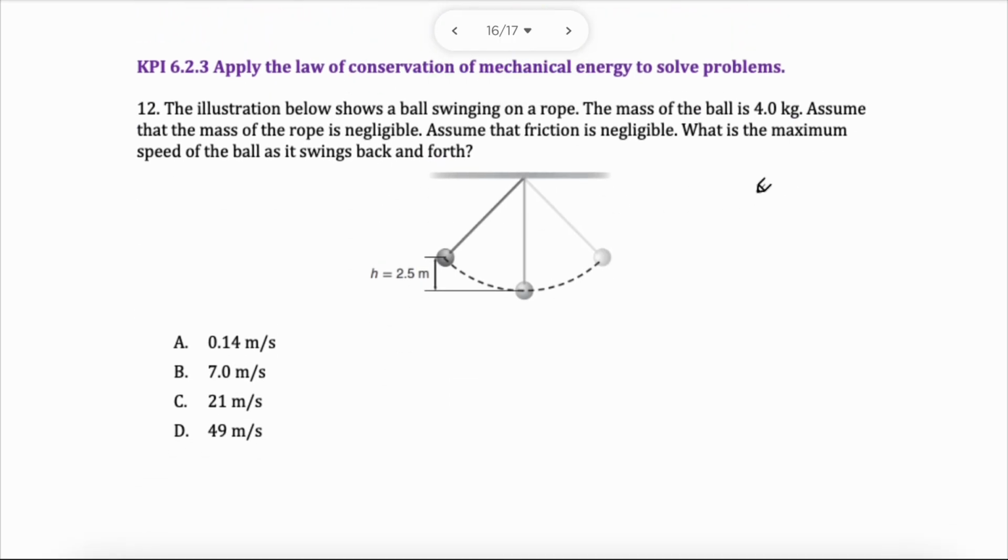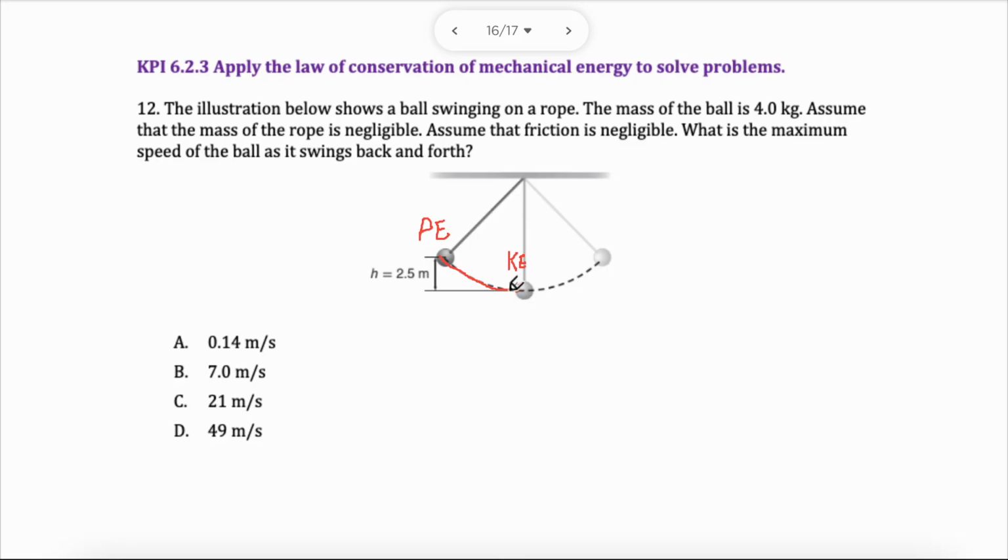Now, in this one here, we have a ball, we have a mass, we need to find the maximum speed as it swings back and forth. So the idea here in this question, we have a height here from the ground. This is the PE, this is the maximum potential energy. As it goes down, it will convert to kinetic energy. That will be the maximum kinetic energy down here.